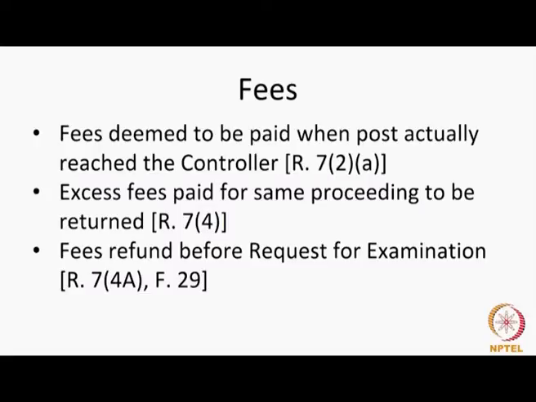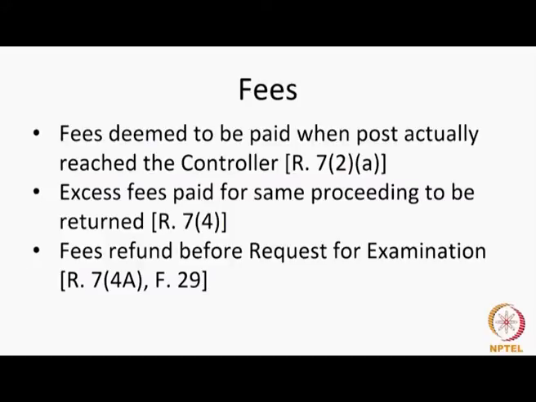There is also a provision for refund of fees in case of a withdrawal of an application. You can withdraw an application any time after it is filed before the grant. Now, the withdrawal should be in respect of an application for which there has been a request for examination. So, you have filed an application, you have made a request for examination, but the patent office has not issued the first statement of objection. Now, this is the point at which if you withdraw, then the fee will be refunded to you. If you withdraw the application after the first statement of objection is issued, then this provision will not apply.